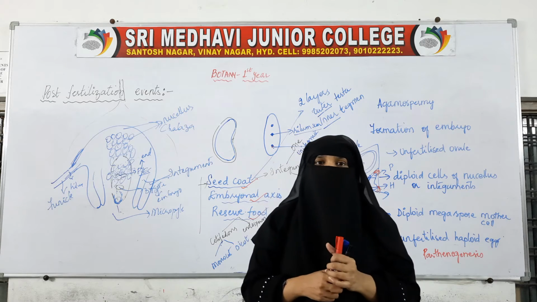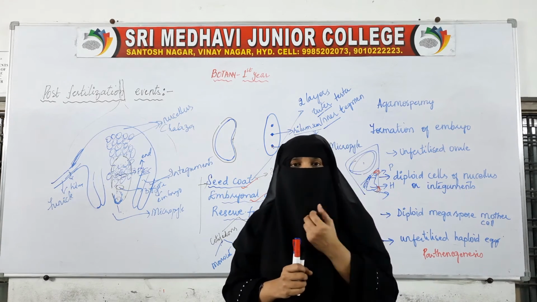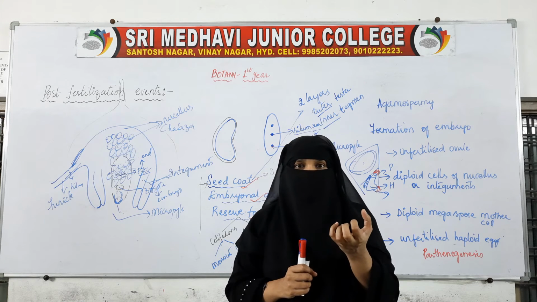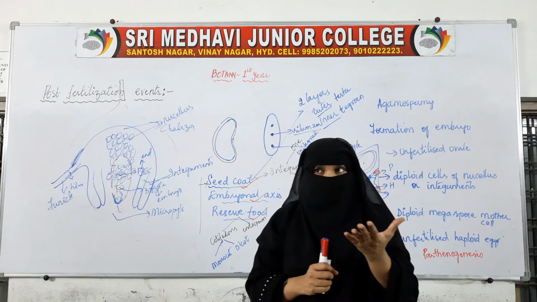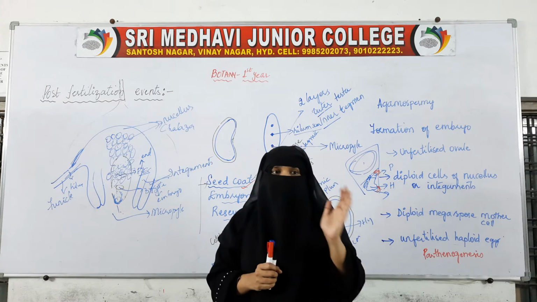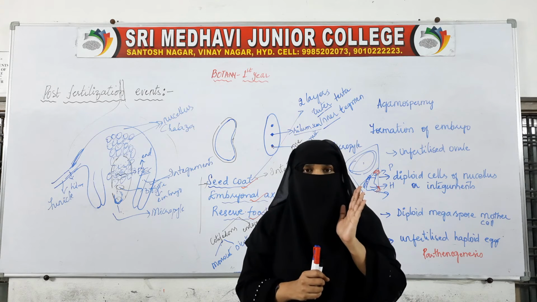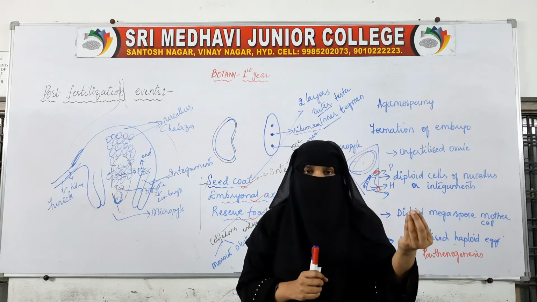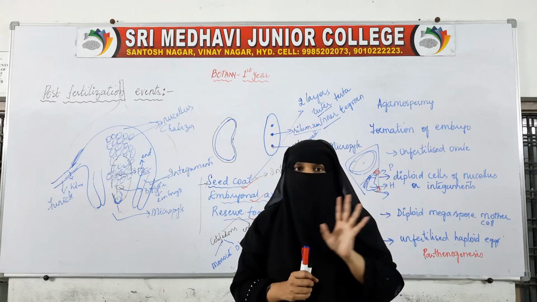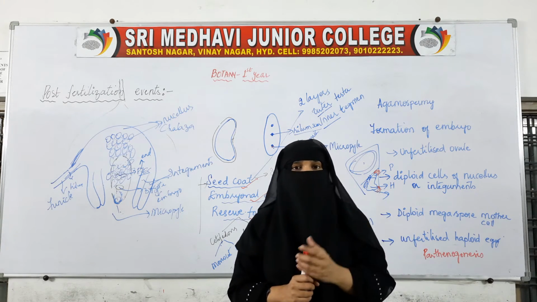There are certain seeds which can be viable only for a certain period. The seed has to change into a plant within a short period, then only it will survive. Otherwise the seed will live for a few days, and afterwards even if you sow it in the soil, it won't produce any plant, because it is viable only for a certain period of time.